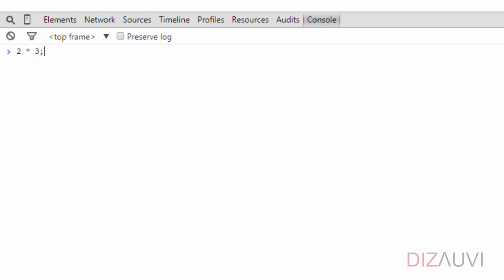We can do 2 into 3, and this prints 6. We can even hold the result of this evaluation in a variable, say var x is equal to 2 into 3. And now x has a value of 6. By the way, this equal to operator is the assignment operator. And even this assignment returns a value, which is the value that is assigned to the variable.